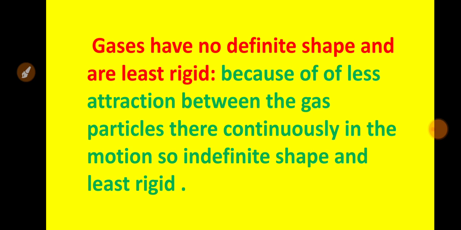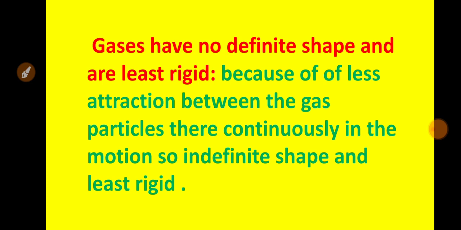Next statement: gases have no definite shape and are least rigid. What is the reason? See beta, it is related to the last statement.